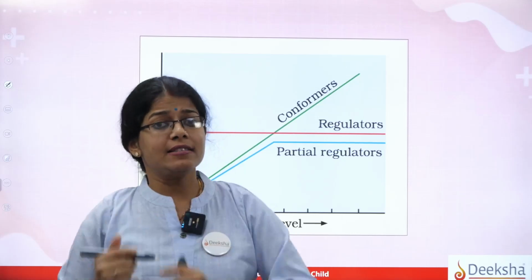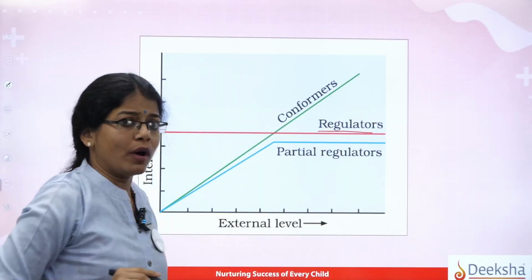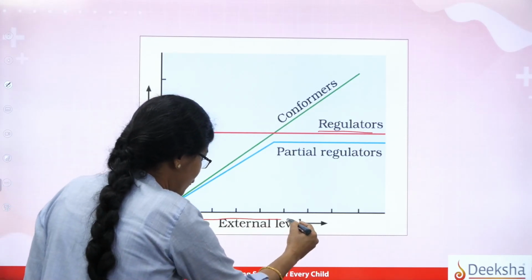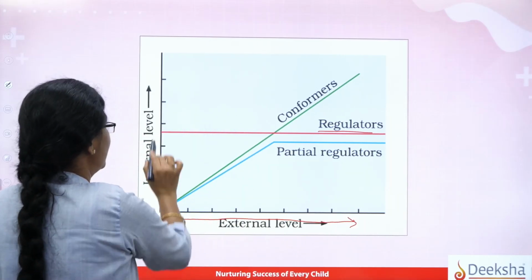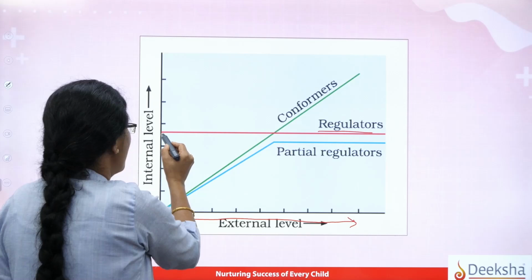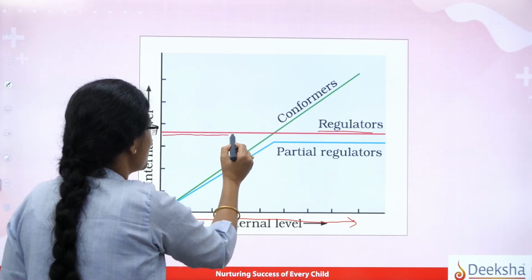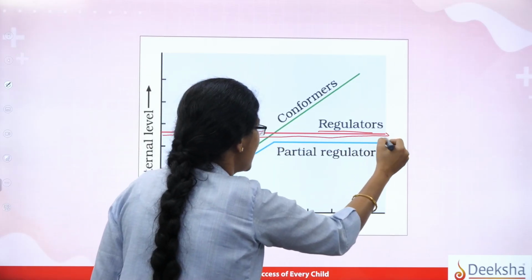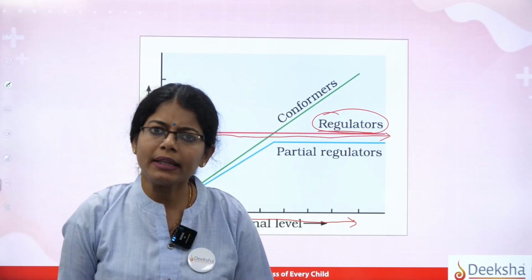Now, what are regulators? As I said, take the example of temperature. As the temperature is increasing, your body, this is something called the internal environment, will not allow itself to get affected, but will still try to maintain a steady state, and that is why you are called regulators.